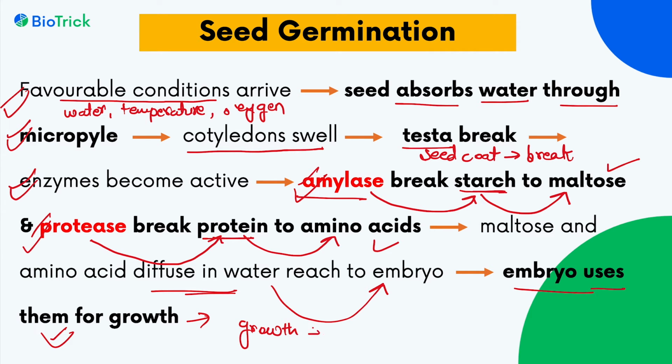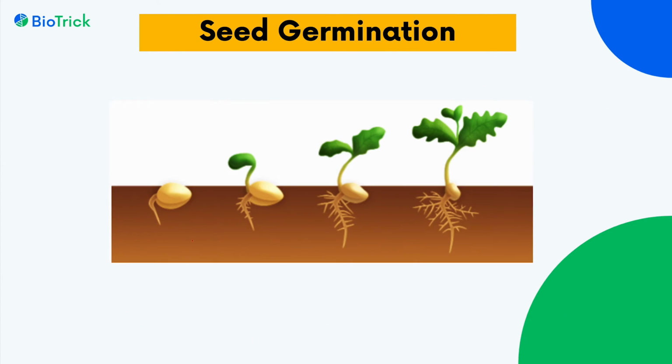For growth, it is important that certain enzymatic reactions, or we can say metabolic reactions, occur in the embryo. And for these reactions, food and proteins are required. So all these conditions become suitable when the seed absorbs water. So this is the complete process of seed germination. You can see in this diagram the germination of seed.